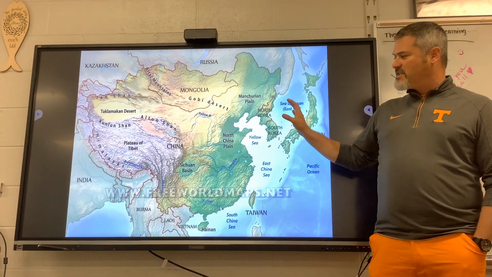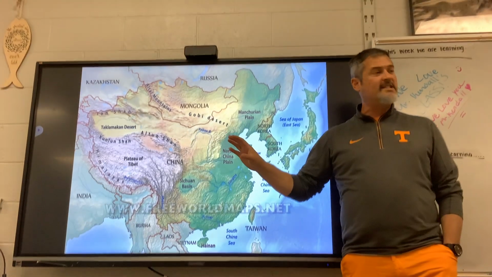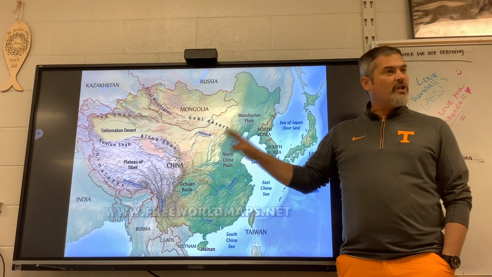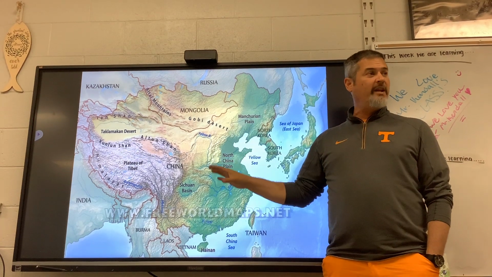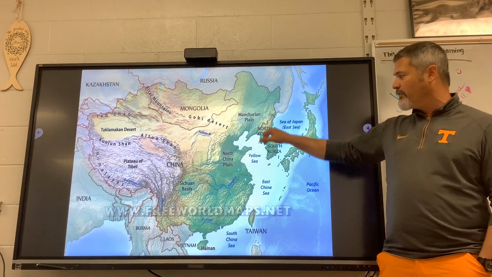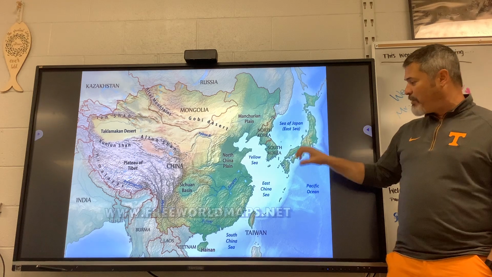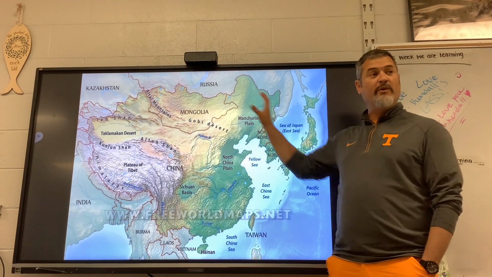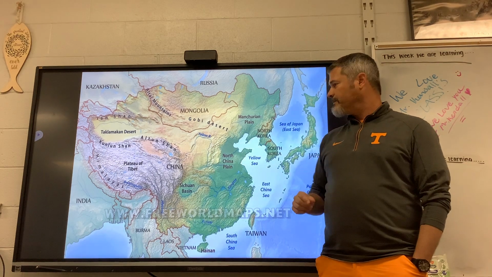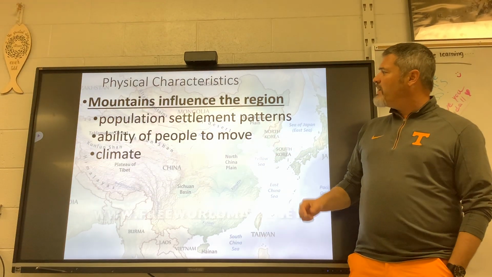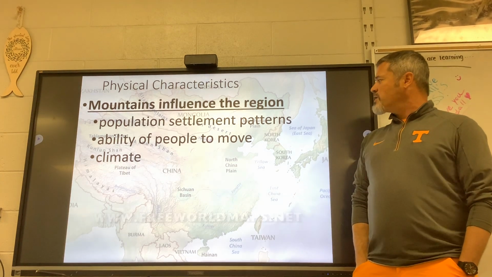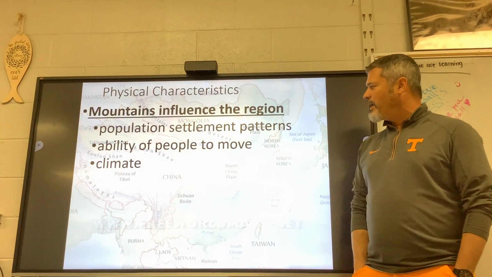So in 7th grade, when you're talking about East Asia, it is going to include China and what China influenced in medieval times. China will definitely influence Korea and Japan, and it will influence Southeast Asia. This is a China-influenced world back then. So, physical characteristics. Mountains influence the region. It influences population patterns, ability of people to move, climate.